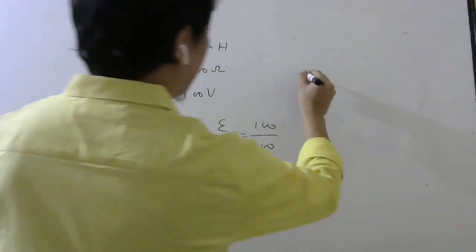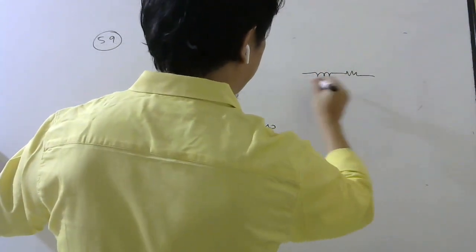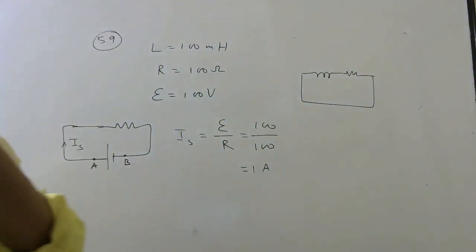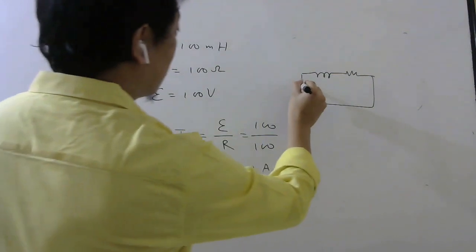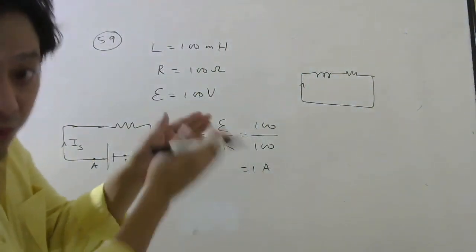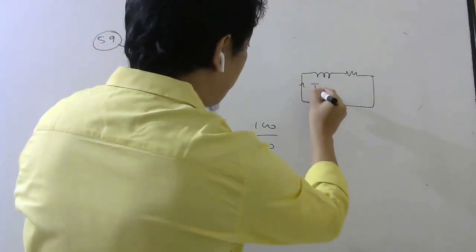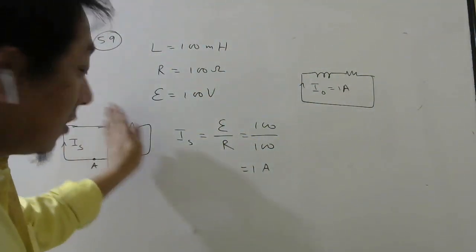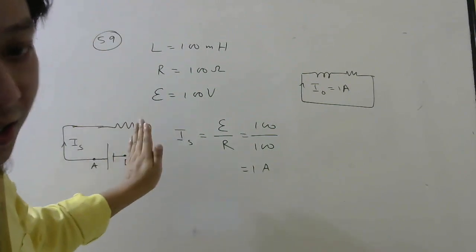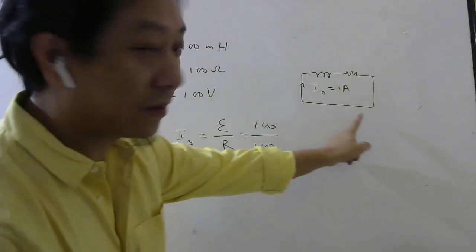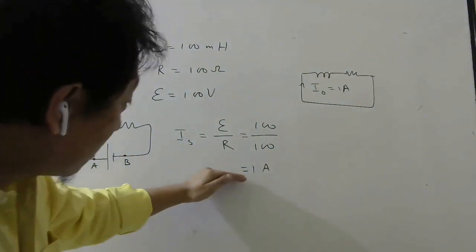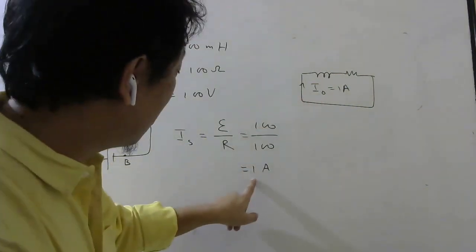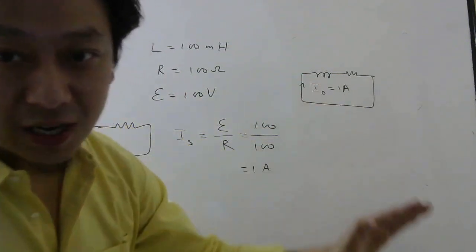Now you are taking this circuit and joining A and B by removing the battery. So that current will be your initial current from this moment onwards, and from this value the current will start decaying.